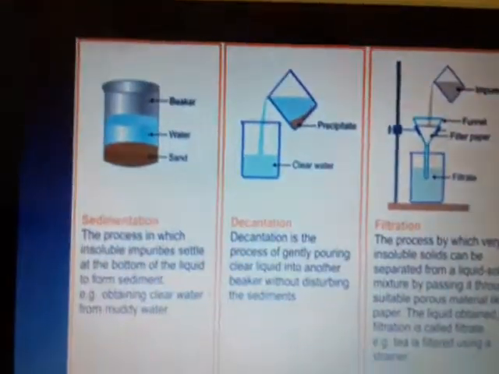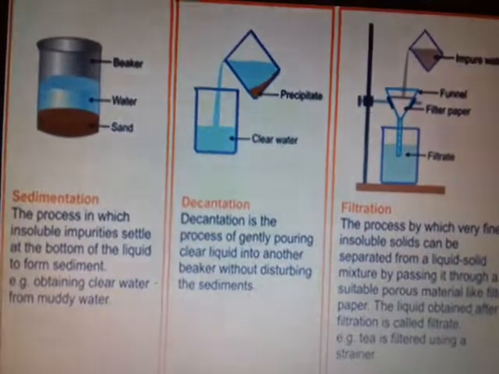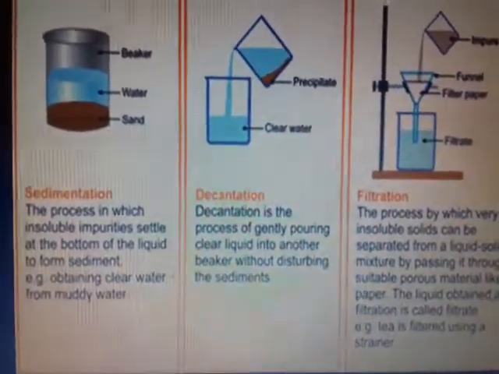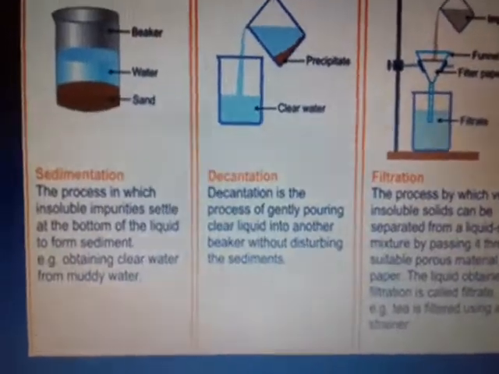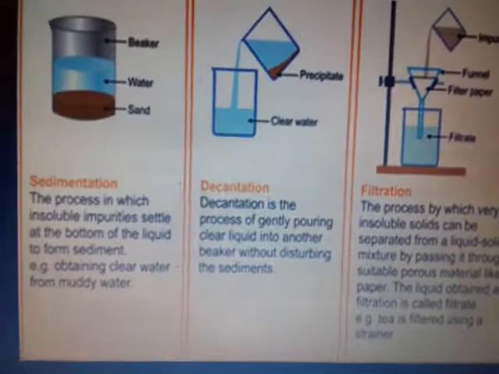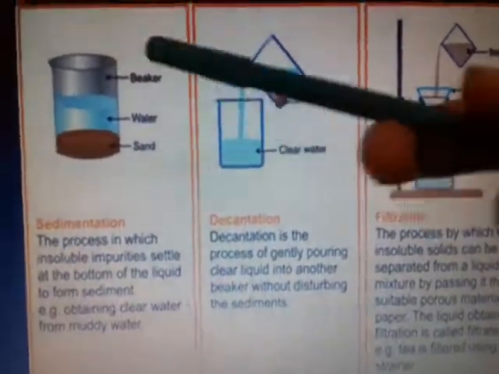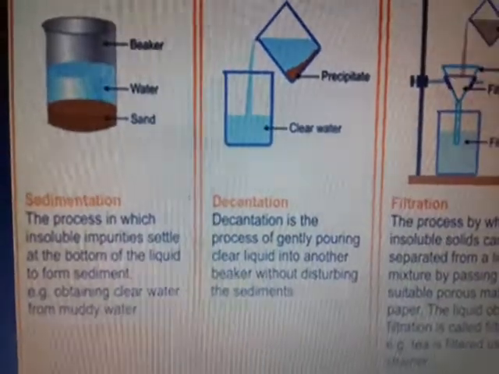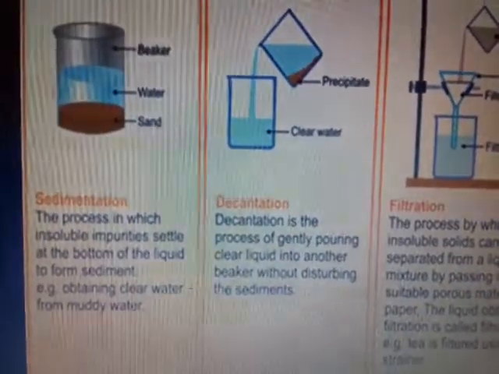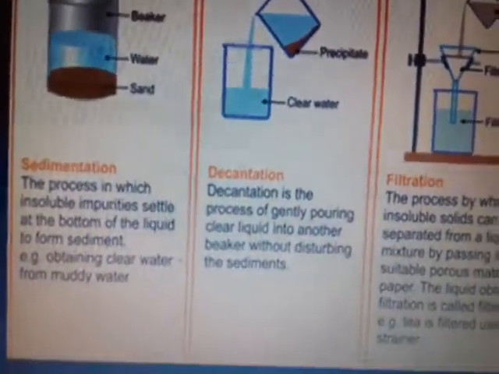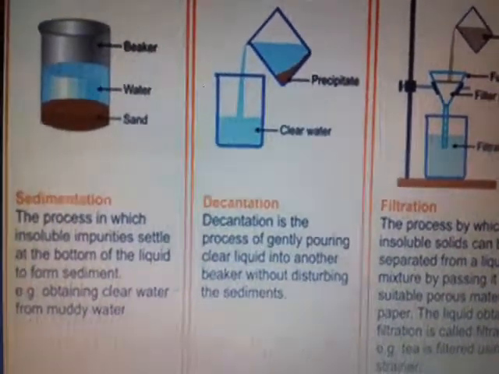Let's have a look. See, in the case of sedimentation, we are allowing the insoluble impurities present in the water to settle down. This can be done only when the water is left settled, I mean, the container is not moved and it gets settled. The sediments, the impurities, get settled below, because those impurities are heavier than the water.